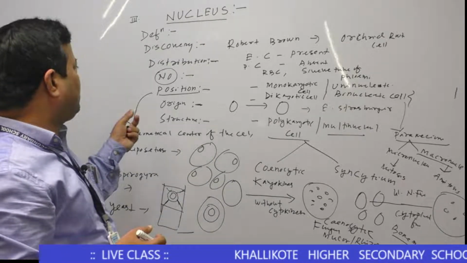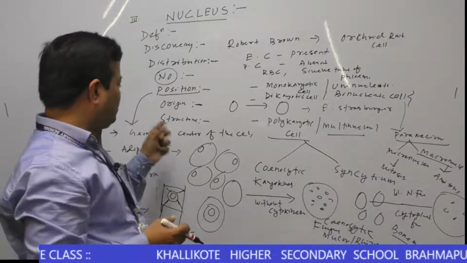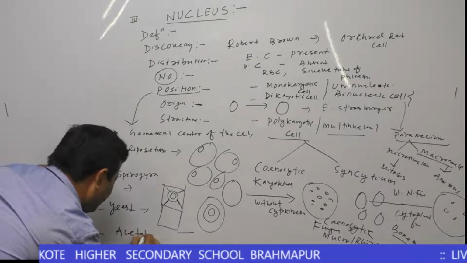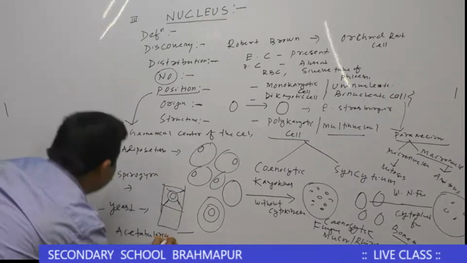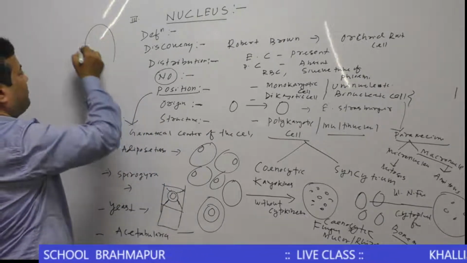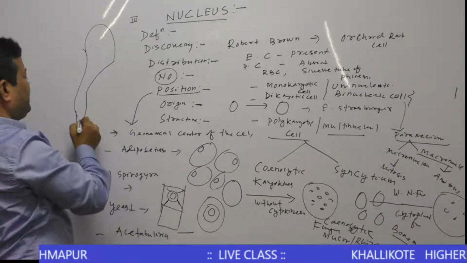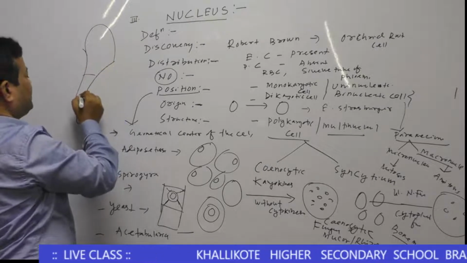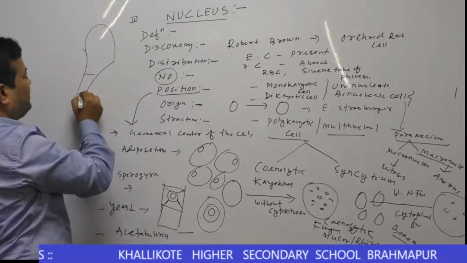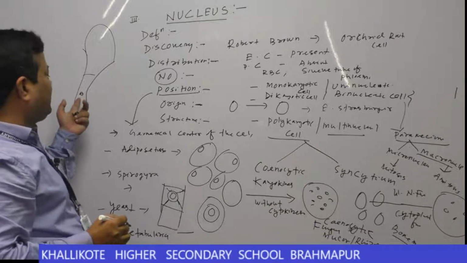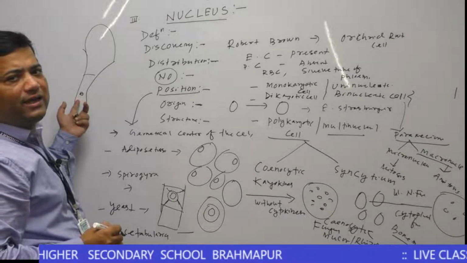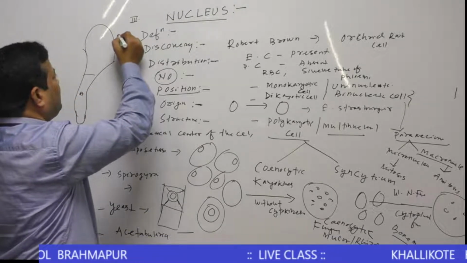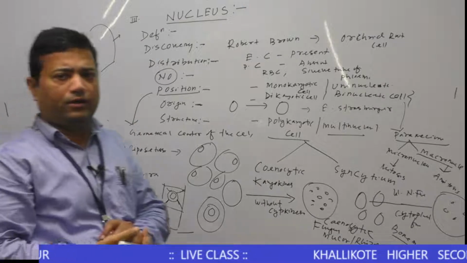Then another example is Acetabularia. You know, Acetabularia is the largest blue-green alga, which has a basal cell or rhizopodial cell. The rhizopodial cell contains a nucleus at the basal part of the cell, but the apical part does not contain a nucleus.